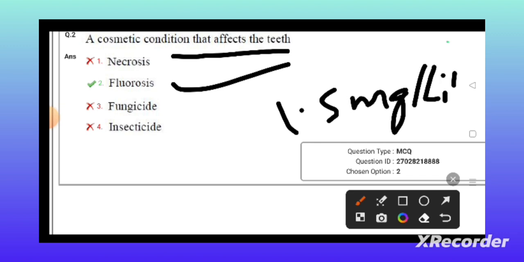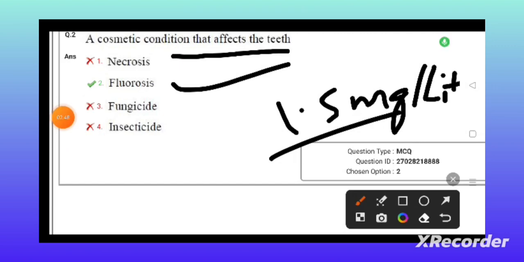There should not be more than 1.5 mg of fluoride in a liter of water. If you take above this content, it causes fluorosis disease.